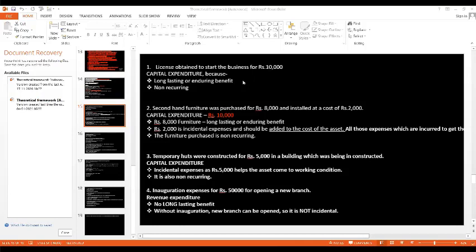And also it is non-recurring. Again and again, it is not going to repeat. So that is why it is non-recurring. Now you may ask me, ma'am, although the license will not be obtained every time, the license will be renewed. You all know driving license will also be renewed. Renewal of license? Yes, ma'am. Very good.